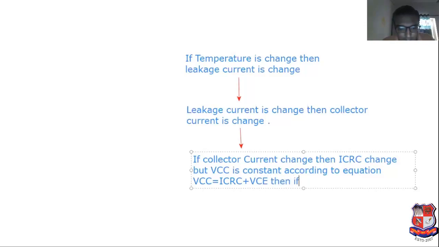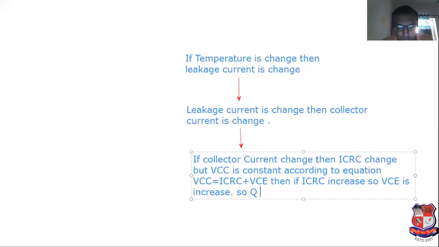If ICRC increases, then VCE decreases, so Q point shifts, and we cannot achieve the amplification.